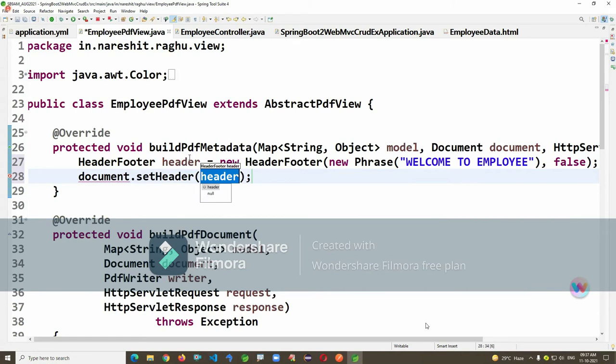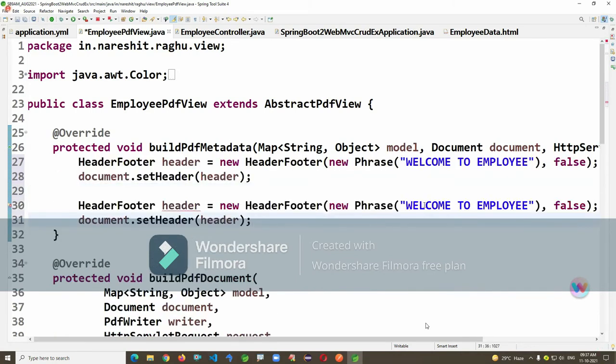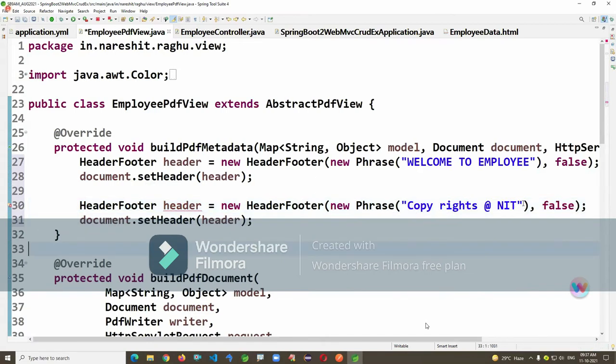Just I'm mentioning header. This is footer.